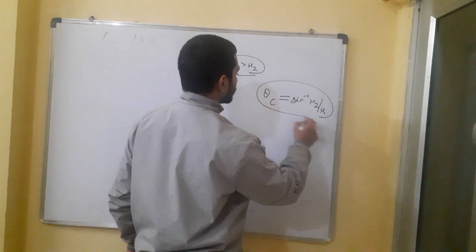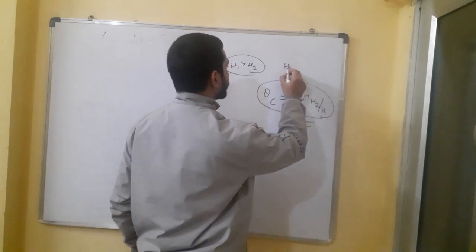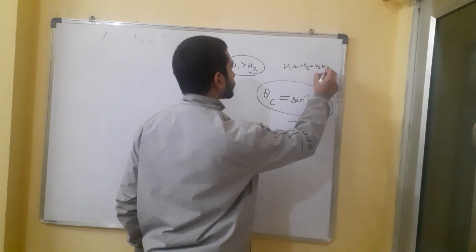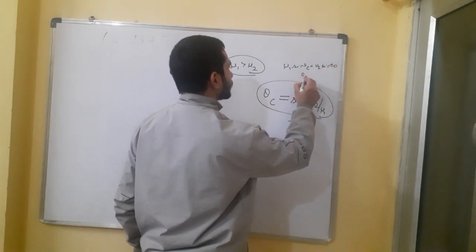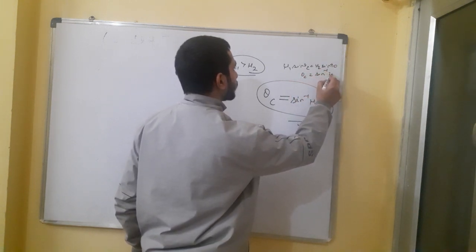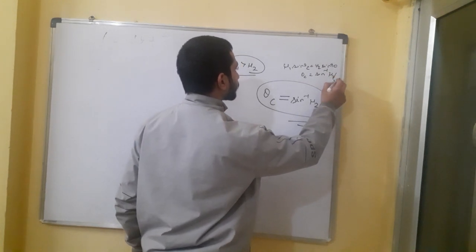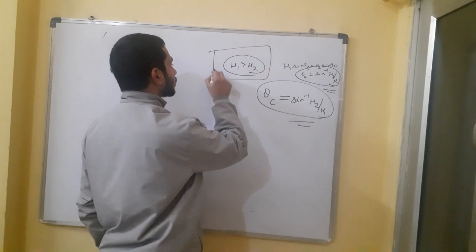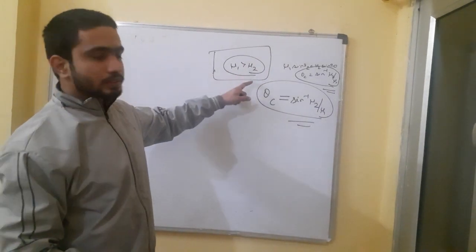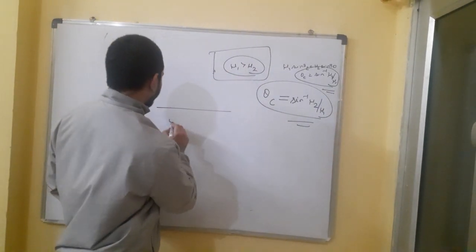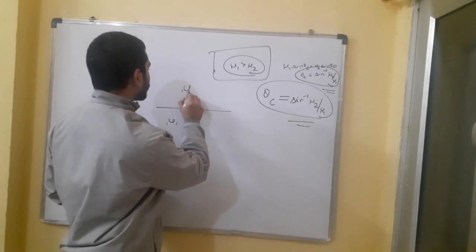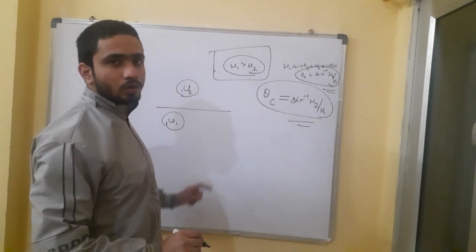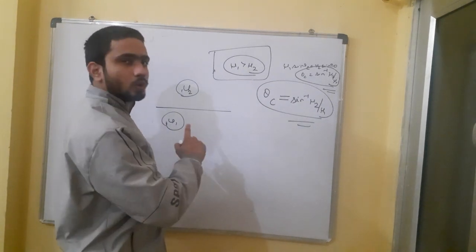This was the condition: mu1 sine theta c is equal to mu2 sine 90, or theta c is equal to sine inverse mu2 by mu1. mu1 was always greater than mu2, or the refractive index of this medium will always be greater than the refractive index of the second medium. Then only the TIR condition will hold.